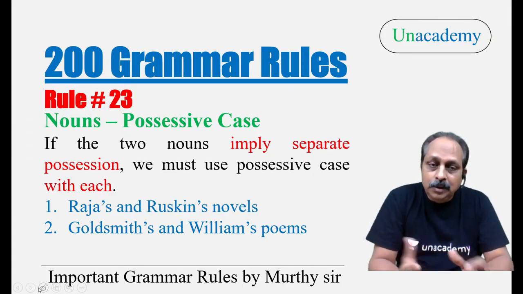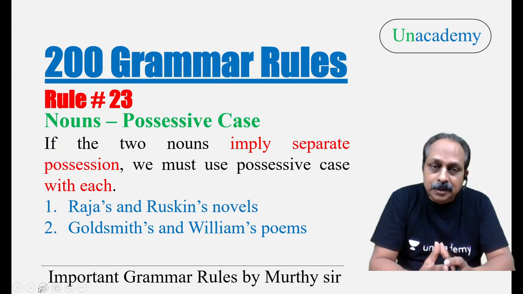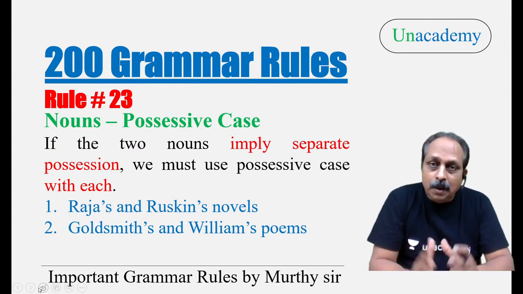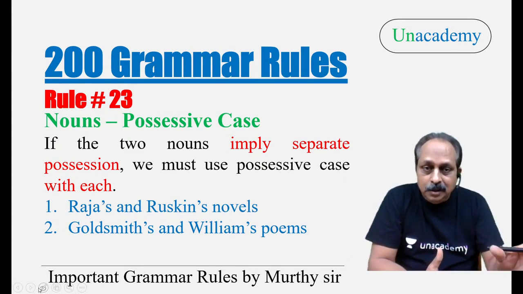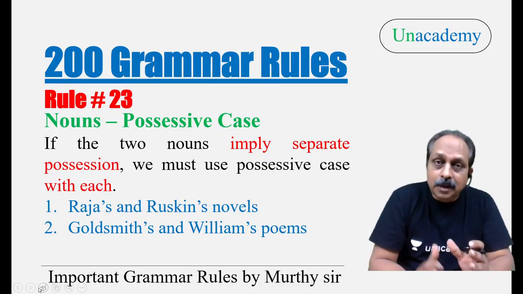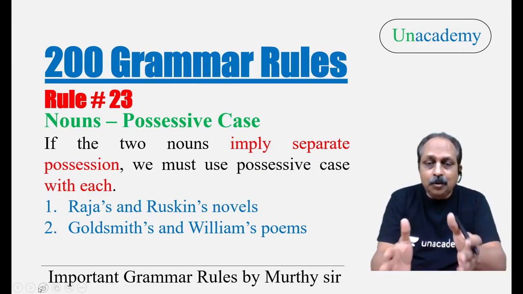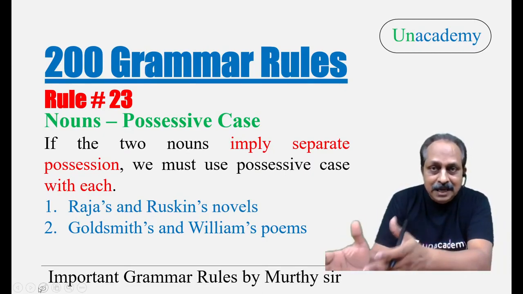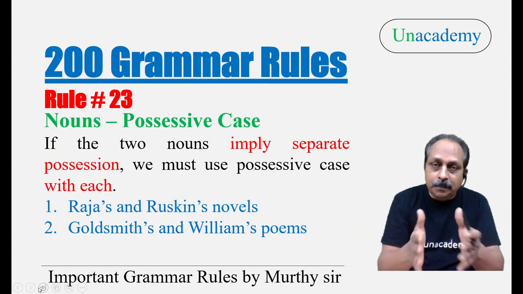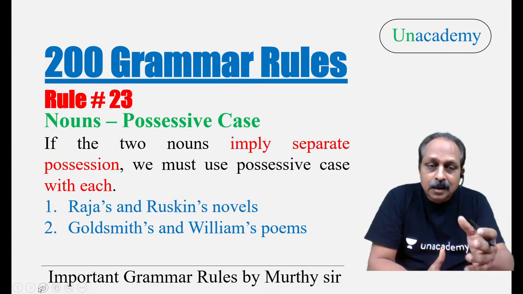Now we are talking about Raja's novels. We are talking about Ruskin's novels. Separate entities. Based on that, we should use a possessive case with Raja and also with Ruskin. Here, you have to look at the example very carefully. Raja apostrophe S, his novels, and Ruskin apostrophe S, his novels. Two separate things, separate entities. Then with each one, we have to use a possessive case.